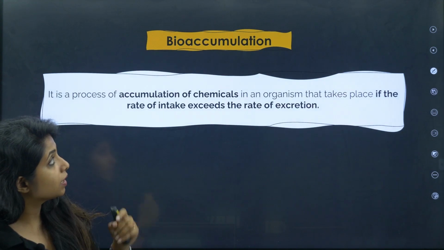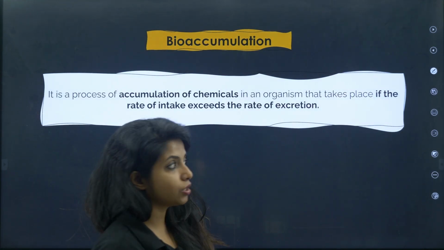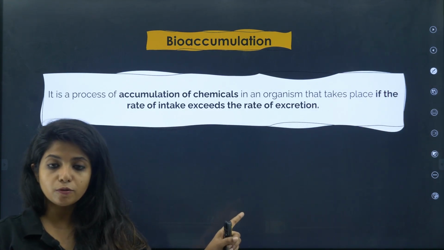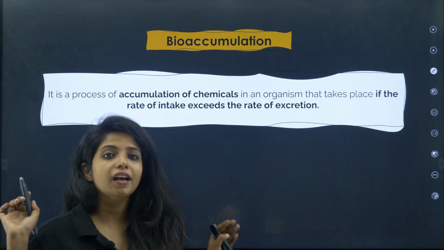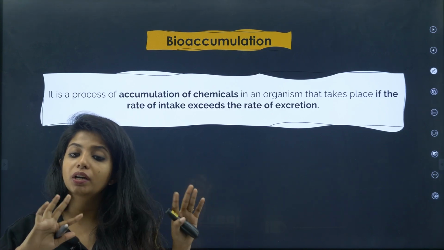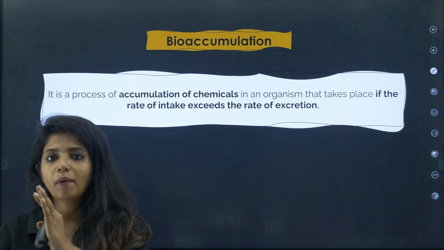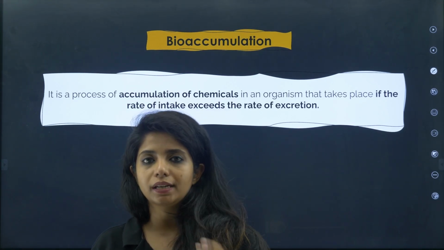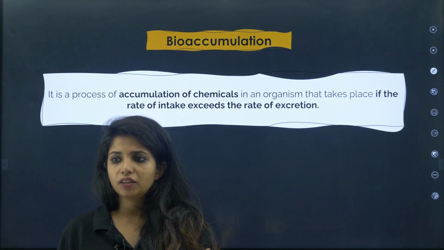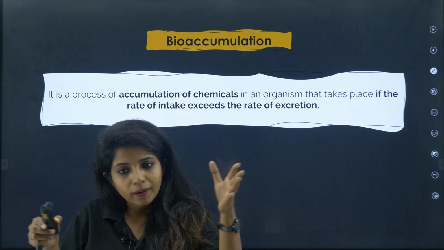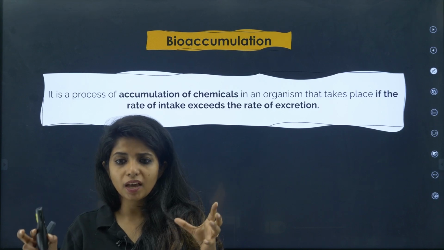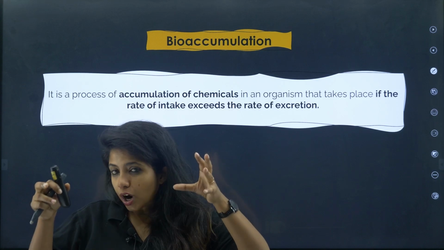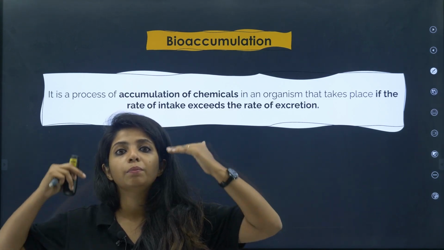Now, going ahead with the next thing, bioaccumulation. This is the most confusing topic, but it gives you lots of questions. I told you how questions are framed from the other portion; I will be talking about this as well. They will directly ask you about bioaccumulation and biomagnification. Both are different. You only think: when you say something is getting accumulated, what do you mean by that? That it's just there, it is not being removed, it is just accumulating itself. What do you mean by magnification? It's not just present, it is increasing. That is what you mean by magnification.